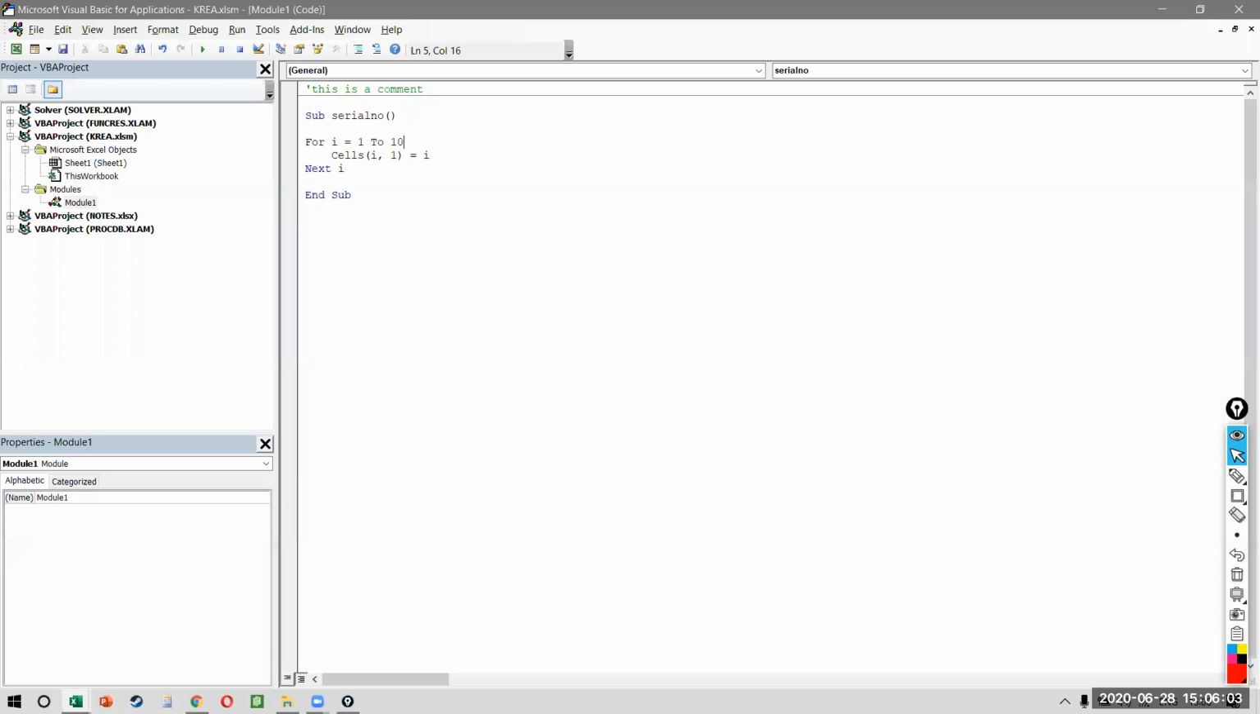No, a subroutine is not a function. A function will be a function. I'll give you an example of a function as well.